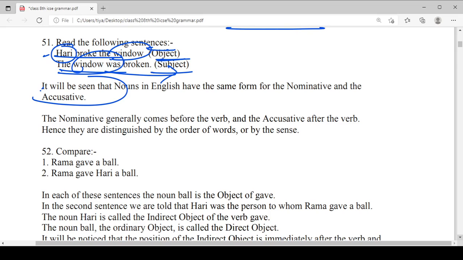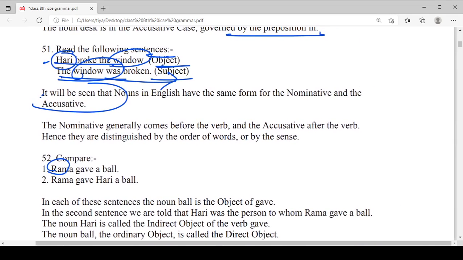Compare, just have a look at this example. Rama gave a ball. Rama gave Hari a ball. In both sentences, Rama is the subjective case and ball is the objective case. So they told us that the nominative generally comes before the verb, because Rama comes before the verb, and the accusative after the verb, and the accusative ball generally comes after the verb. Hence they are distinguished by the order of the words or by the sense.